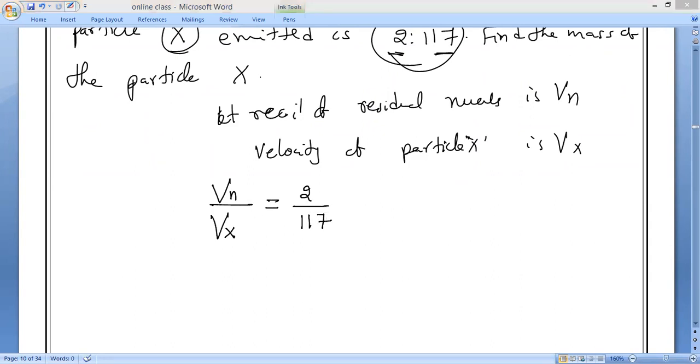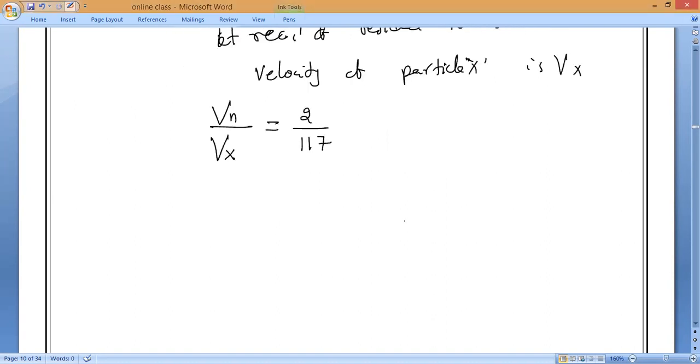Now, tell me, what is the total momentum before releasing the particle? We all know the gun question, same way. What is the gun question? Momentum of gun is equal to momentum of the bullet, but the momentum of the bullet is in the opposite direction. Yes or no, guys?